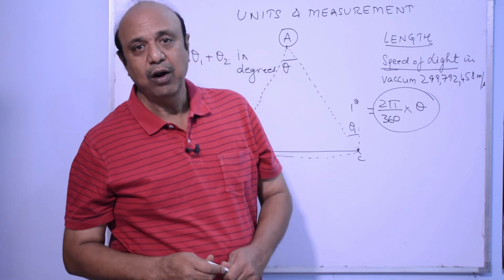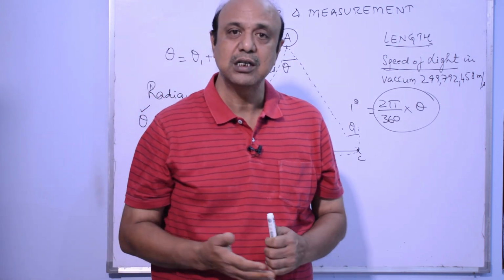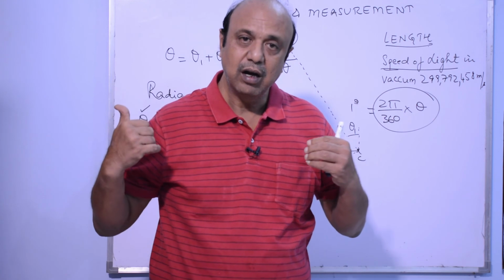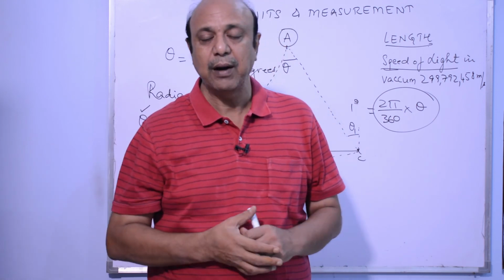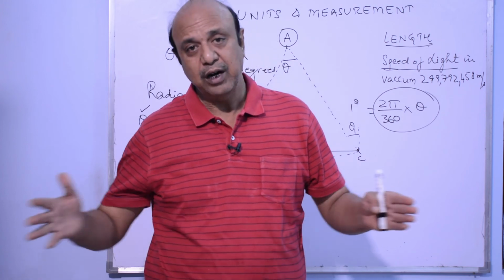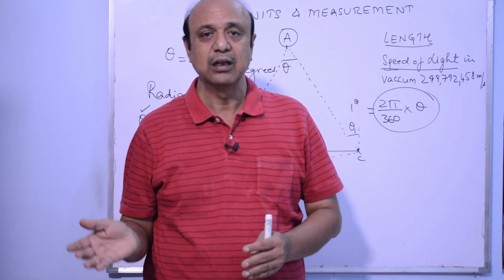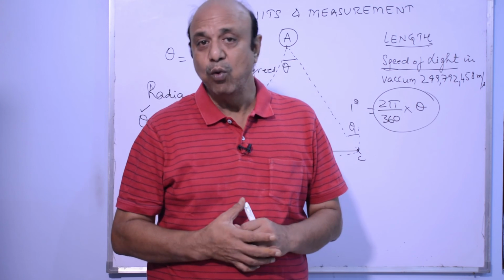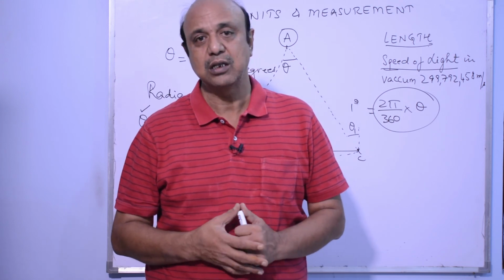Similarly, we can find out distances of Earth from other planets, Sun from Earth. We can find out the orbital distance of Earth, orbital distance of Moon, and all those distances.